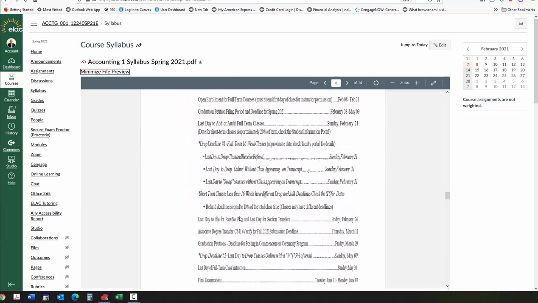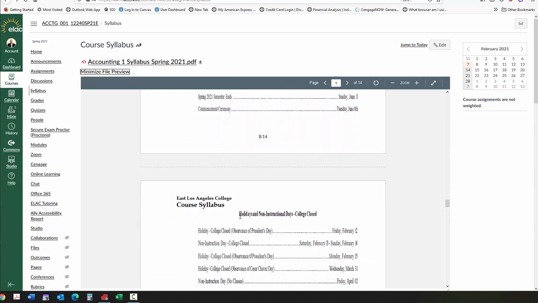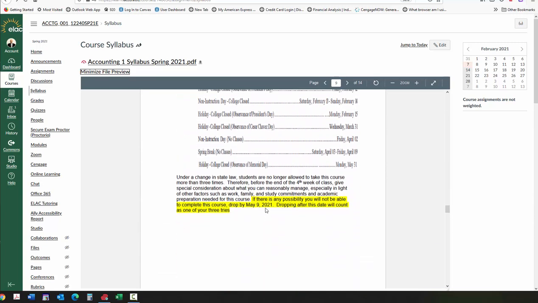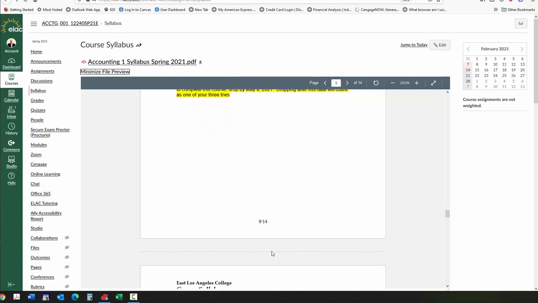Going on, these are the important due dates. One of the things I want to make sure that you understand in here is that May 9th is the last day to drop. You'll not be able to complete this course because after that date, I have to give you a grade. So make sure that you drop the course before May 9th if you are not passing this course. Otherwise, if you are on the roster after that date, I will have to give you a grade, all right?